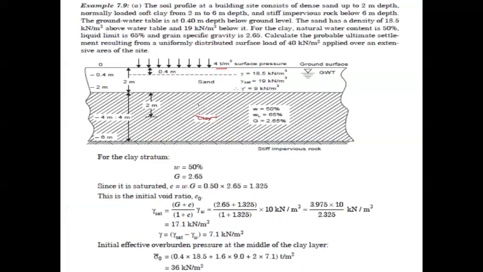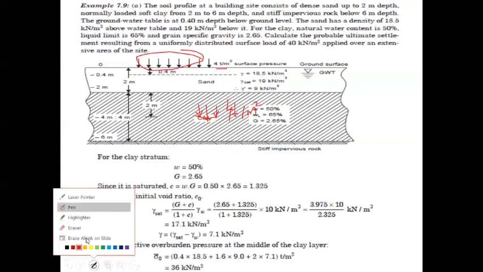That is at the midpoint, due to the new construction. The same 4 ton per meter square, which is 40 kilonewton per meter square. This you must understand.